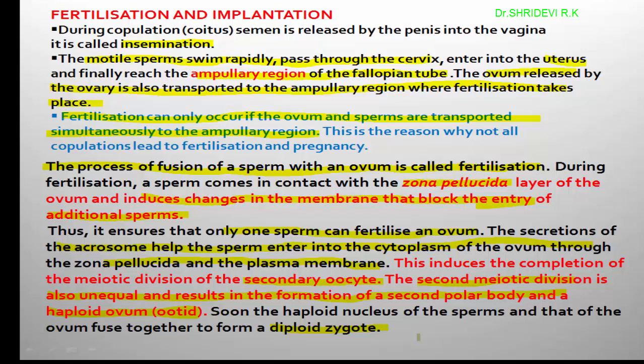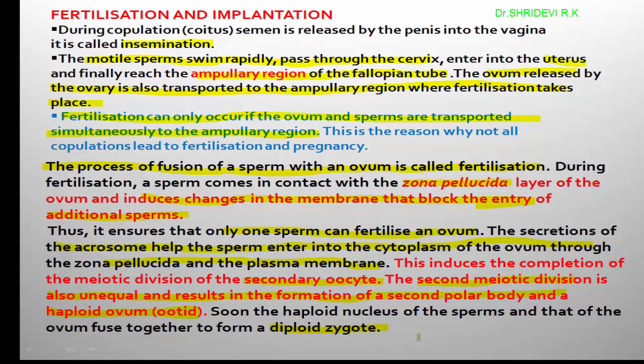When the sperm enters into the egg, the secondary oocyte undergoes second meiotic division, which is unequal, resulting in the formation of a smaller second polar body and one larger haploid ovum or ootid.